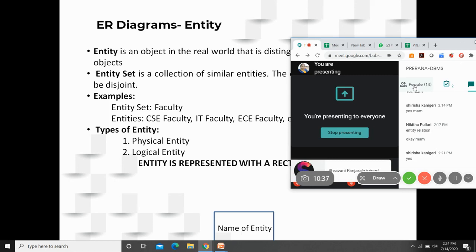With ER diagrams, whatever you depict, labeling the element is very much important. So here the entity is represented with a rectangle, and only representing the rectangle is not sufficient. You should label that. So here on the screen, if you observe, you have a rectangular box with the name of the entity within it.